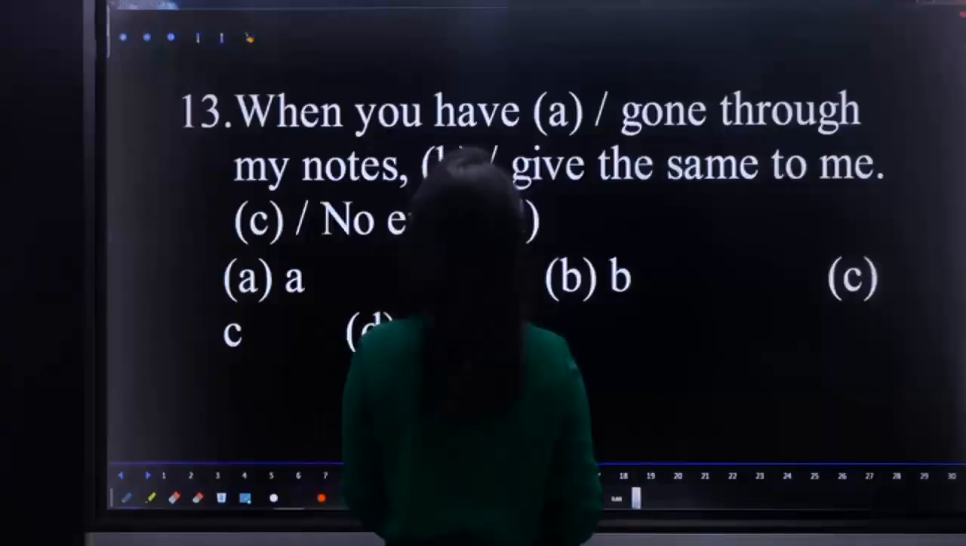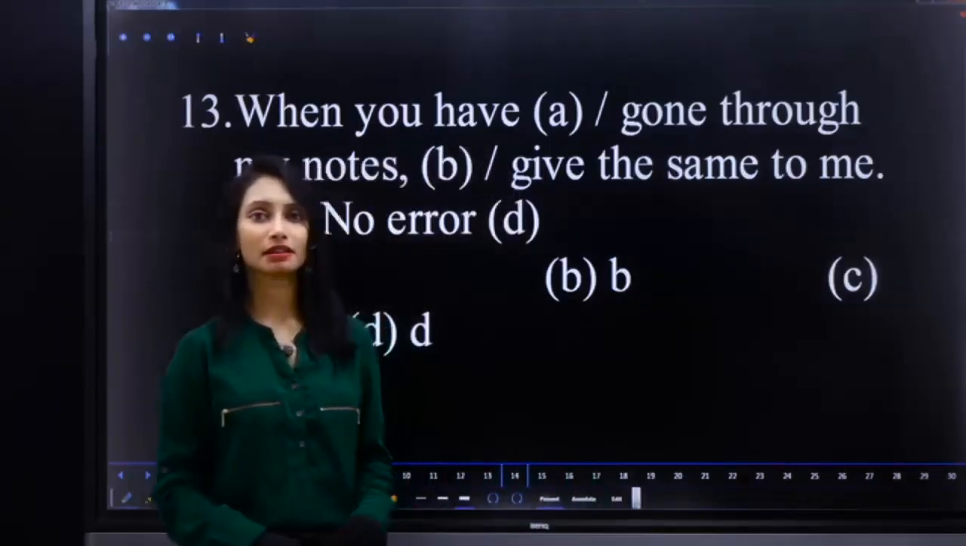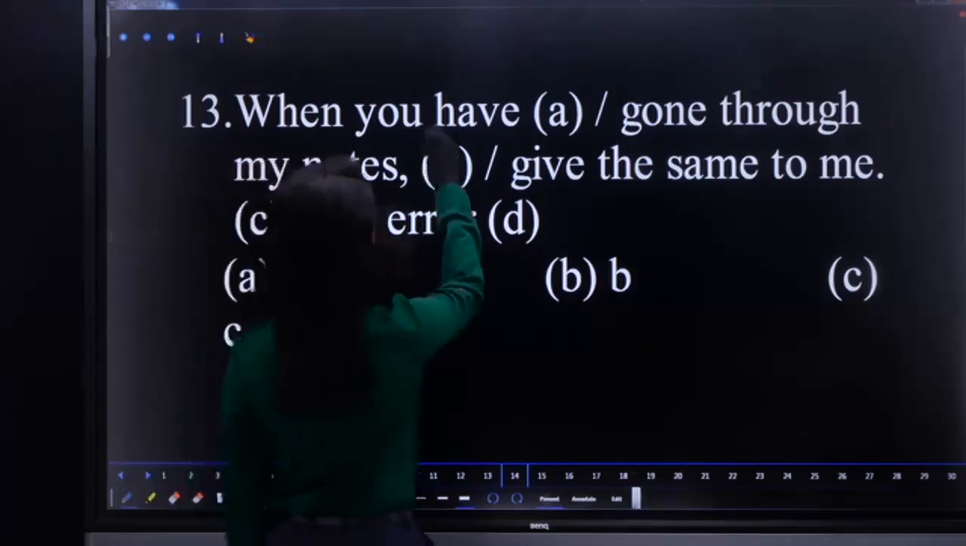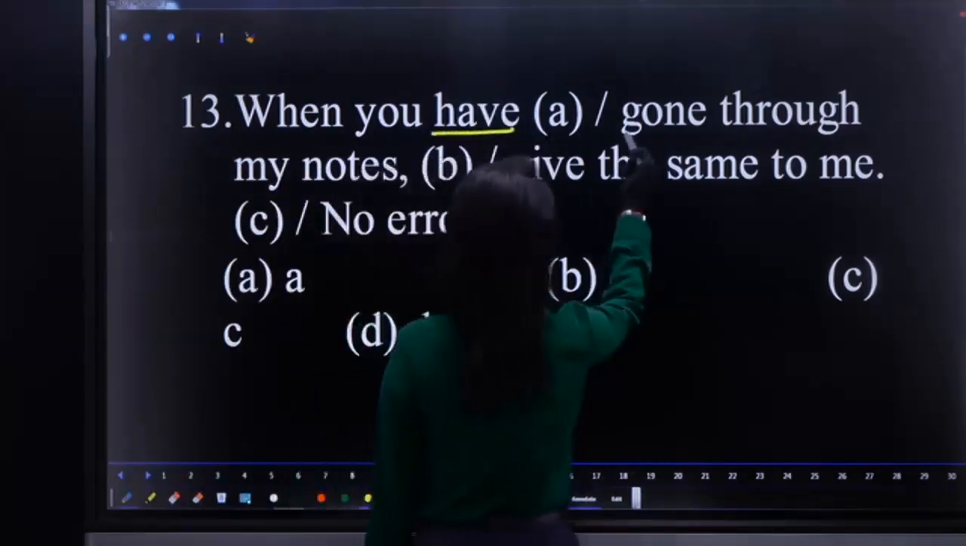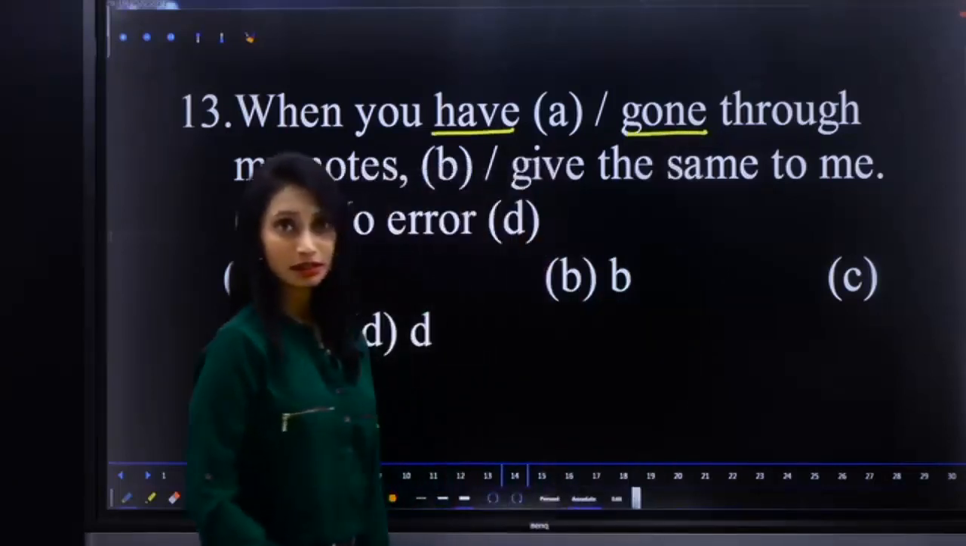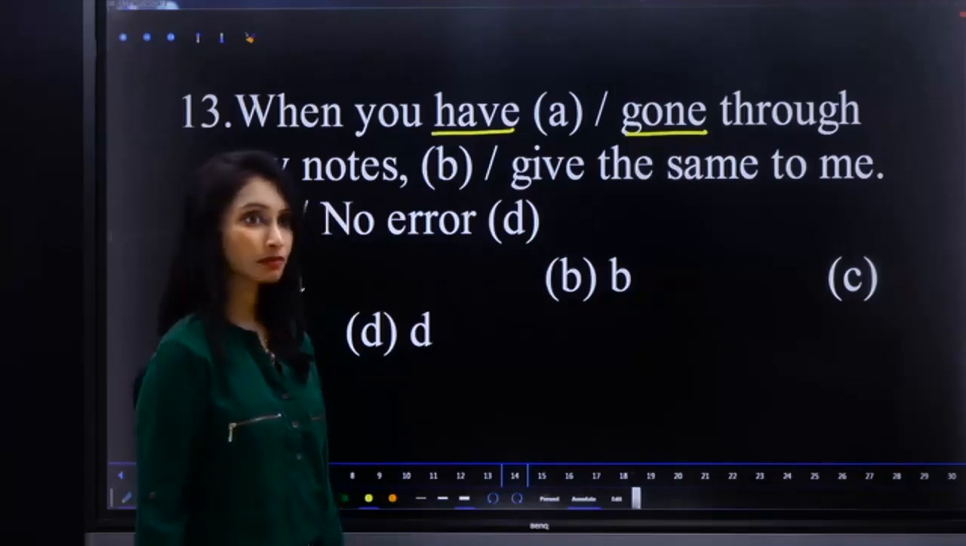When you have gone through my notes, give the same to me. What is the error? It's not "went" because "have" is there. So have plus V3, and V3 is "gone" only. Go, went, gone. So not "went", it should be "gone".